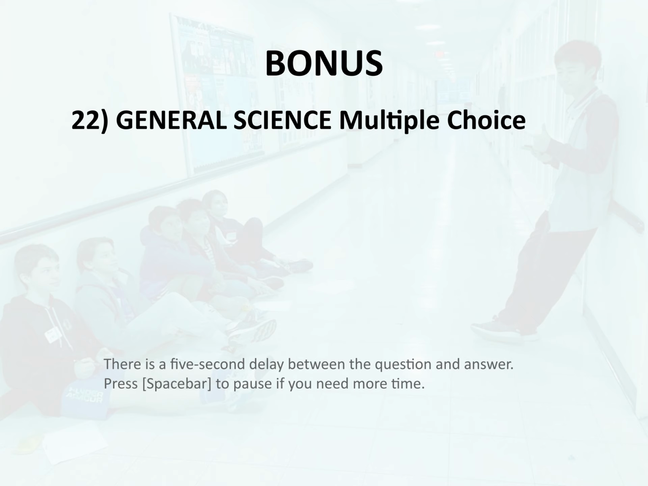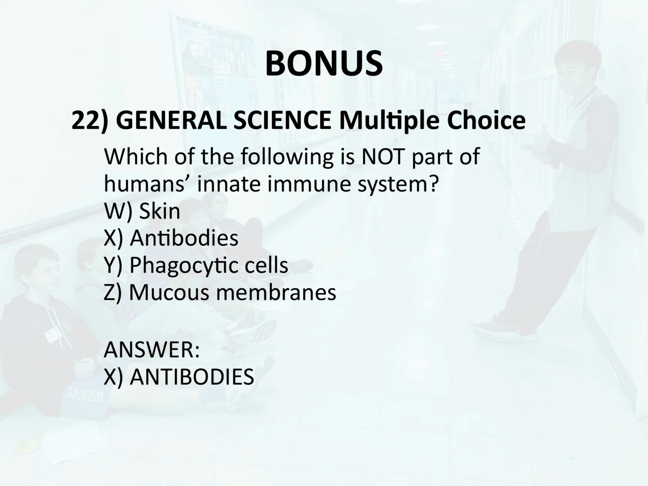Bonus 22. General science. Multiple choice. Which of the following is not part of humans' innate immune system? W. Skin. X. Antibodies. Y. Phagocytic cells. Z. Mucous membranes. Answer. X. Antibodies.